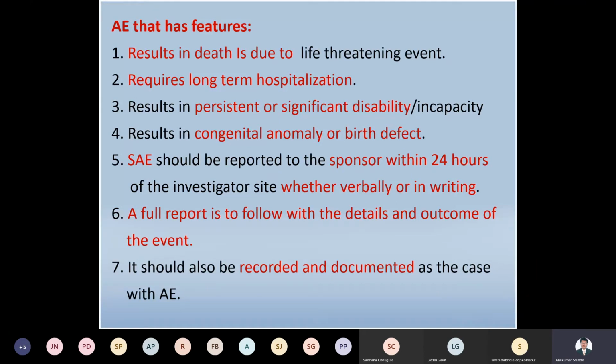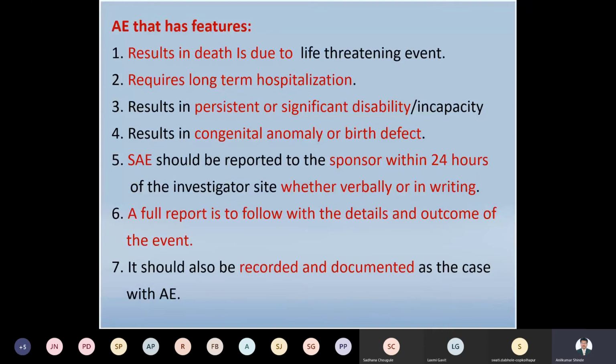So whenever a serious adverse event occurs, you collect all these adverse events and send them to the sponsor within 24 hours, whether verbally or in writing, right? Because the sponsor is one of the responsible persons when you conduct clinical trials. So whatever serious event is collected will be reported to the sponsor immediately. The full report follows with the details of the outcomes and events. The full report should have detailed outcomes, and all the data should be included in the final report.